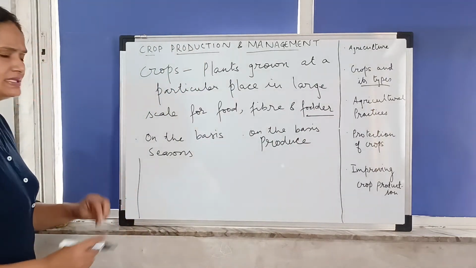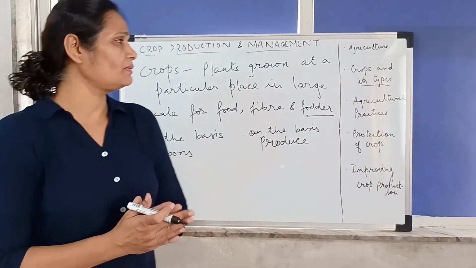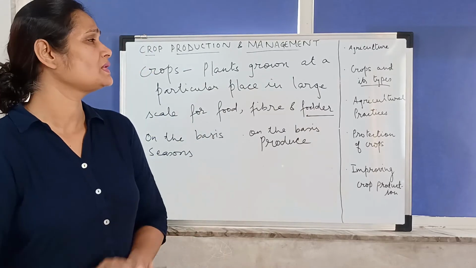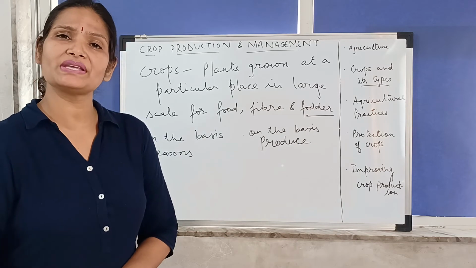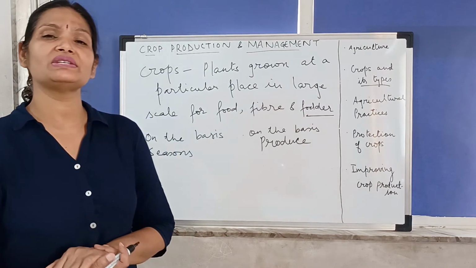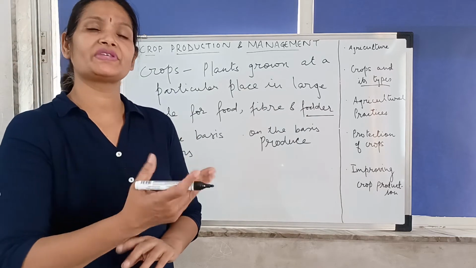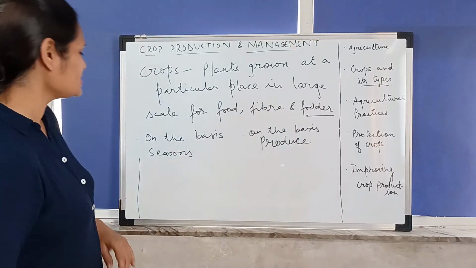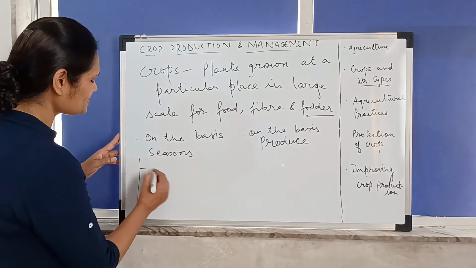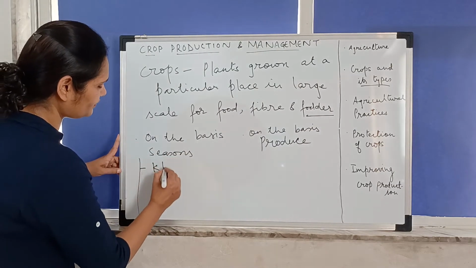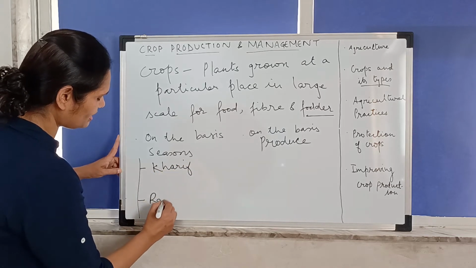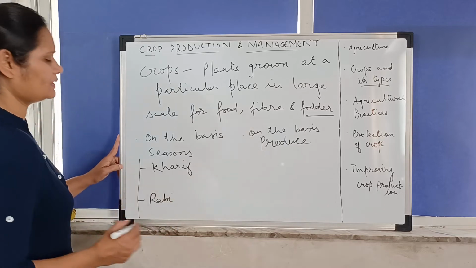When I say seasons, in India, we all might have studied or know by now that mostly the farmers are dependent on the rain, the monsoon. So on the basis of seasons, crops are of two types. One is the Kharif crops, and the second is the Rabi crops, right?